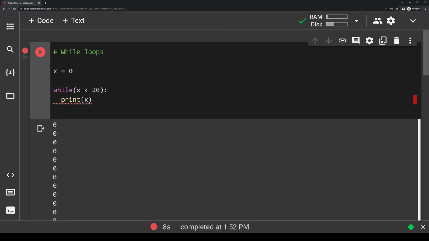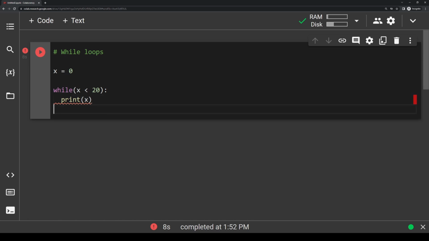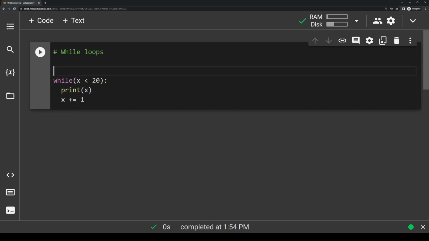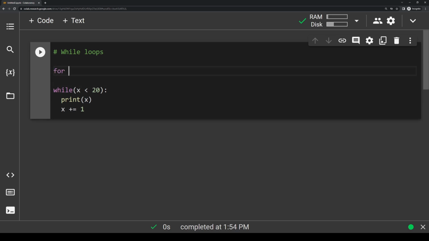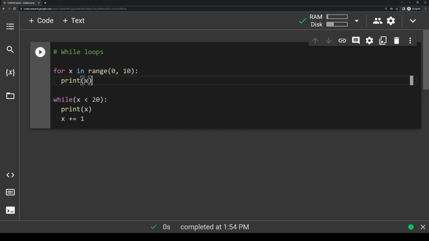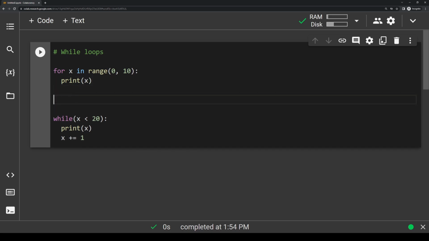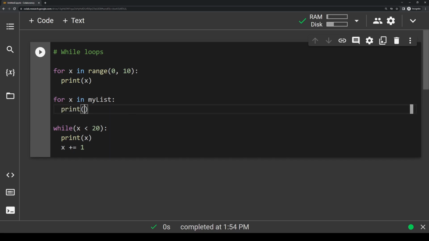So now that you've seen what to avoid with while loops, I want to do a little summary here. So I'm going to clear out this output here, and let's just make this x plus equals 1. We'll add this increment back in, so we have that there, just so it doesn't give us an error. So I want to do a little summary here between while loops and for loops. So what I showed you so far was how to use for loops in two different ways. So we did for x in range 0 to 10, and then we'll just say print x. And then what I showed you just before this was for x in my list. Let's say we have a list that we just make with oranges, apples, grapes. Then we can do that and then print x.